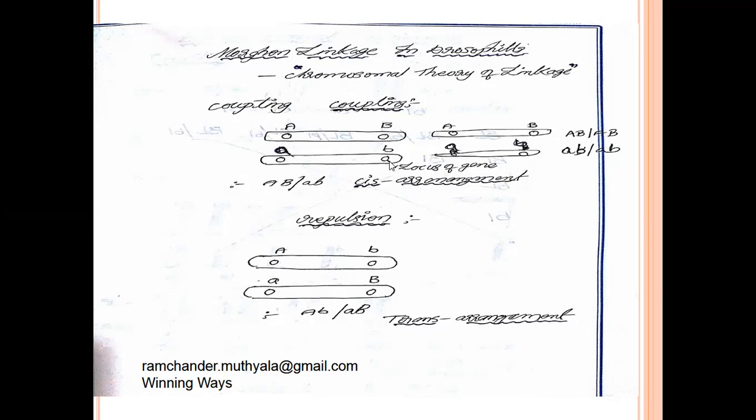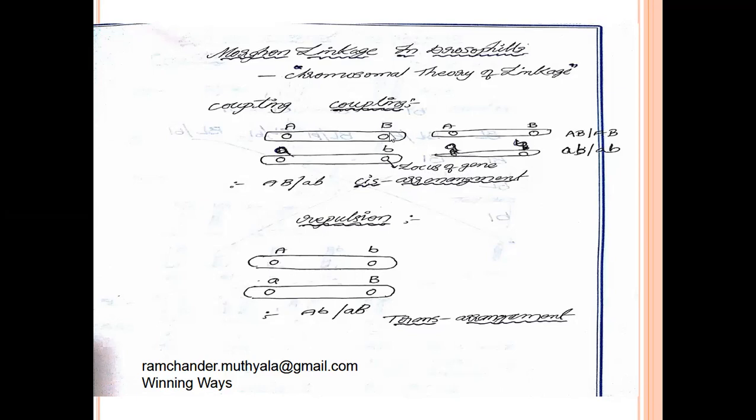That place is called the locus of the gene. Locus of the gene means the place on the chromosome where the gene is arranged.